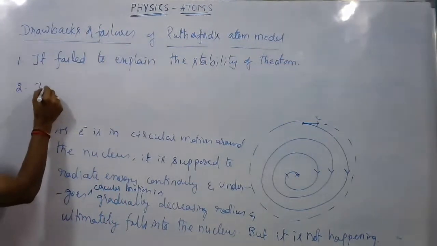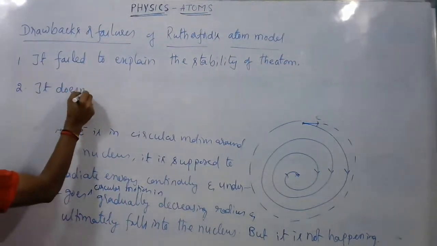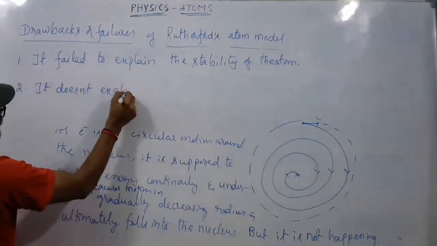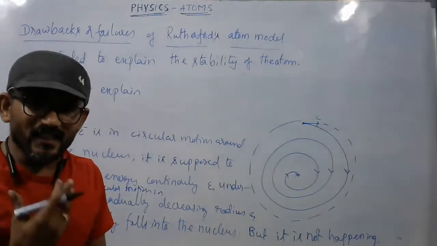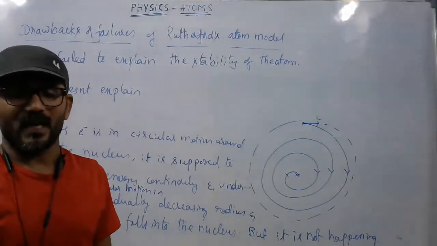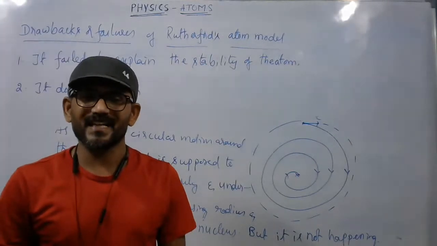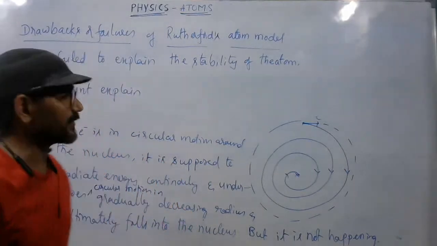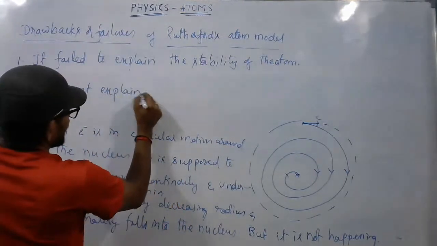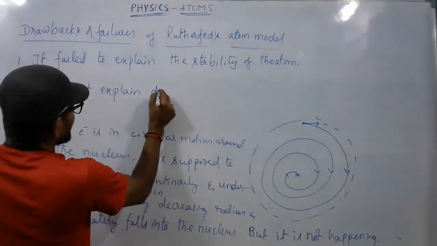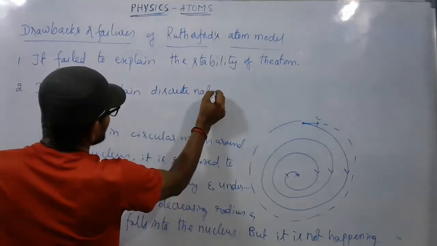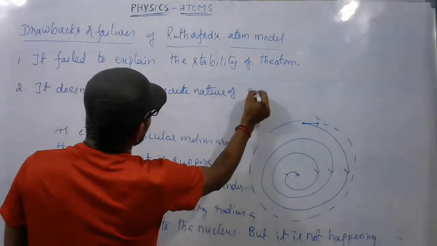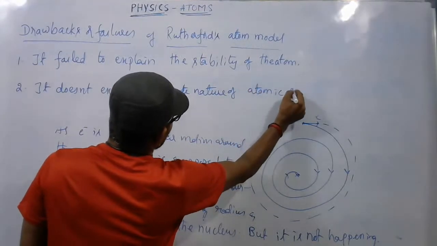It does not explain the discrete nature of the atomic spectrum. Discrete nature means the line spectrum of the atomic spectrum.